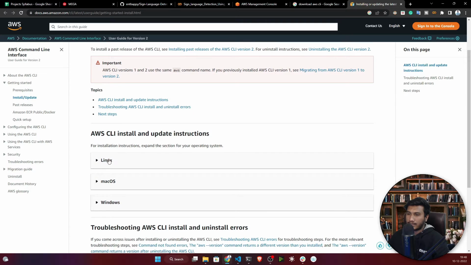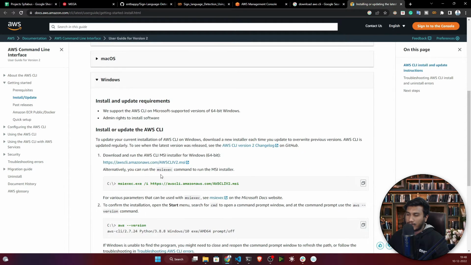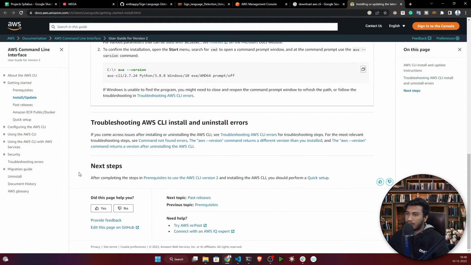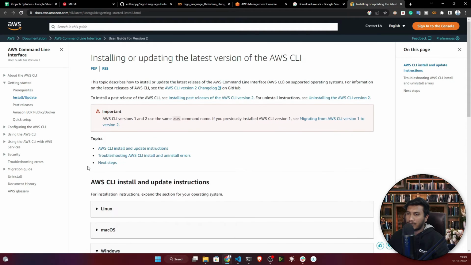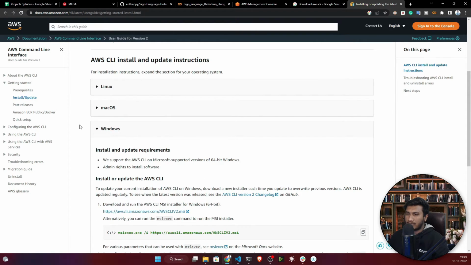Here we'll get it for Linux, Mac, and Windows. Whatever operating system you are using, just try to install it. Here you will get an MSI installer, so you can download and install it. Otherwise these are some commands you can run. You will get a lot of tutorials on the internet on how to install AWS CLI. It's just like installing any software. You just need to download it and do the setup, that's it.